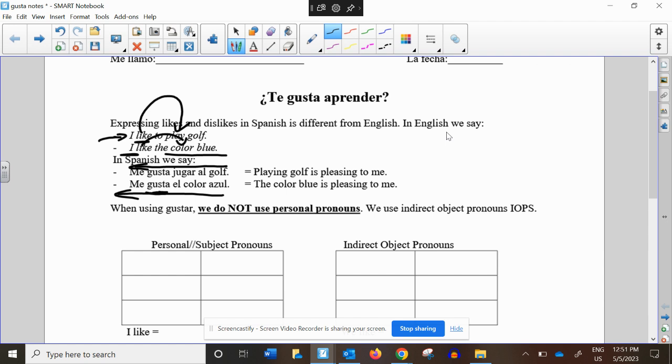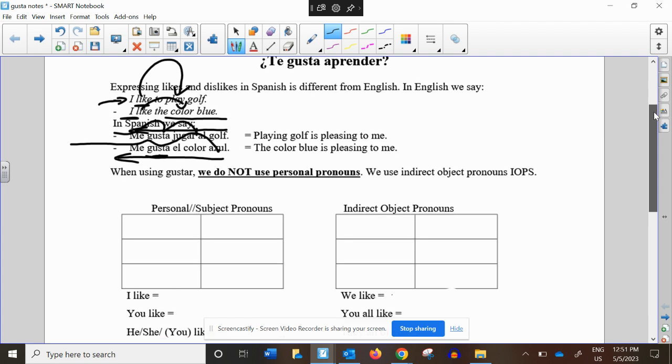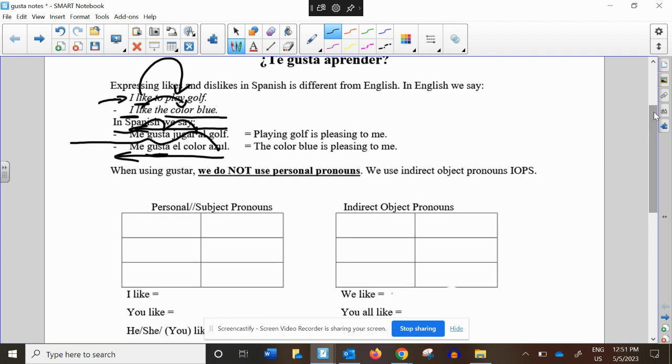Playing golf is pleasing to me. So you're saying golf pleases me. The color blue is pleasing to me. That's kind of what you're saying. Backwards verb. That's why, in case you were ever wondering, we never say gusto for I like. We say me gusta because we're literally conjugating the verb gusta for box 3, el color azul, like a singular noun.